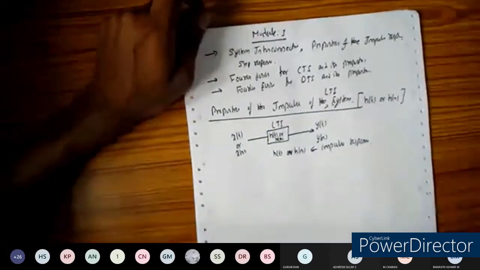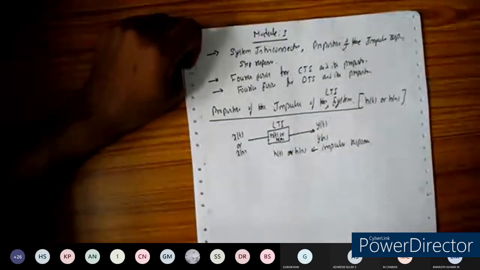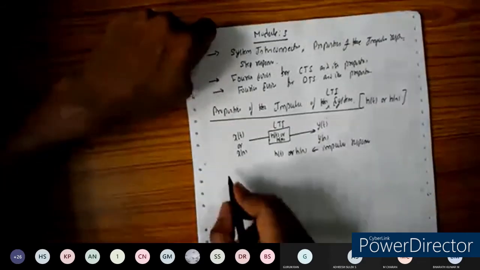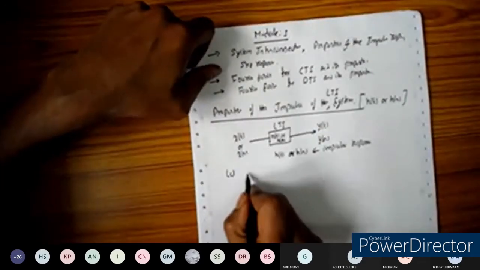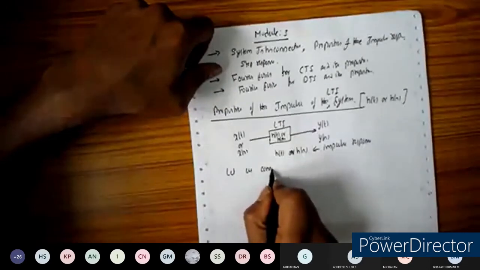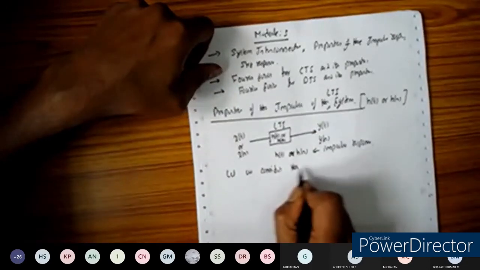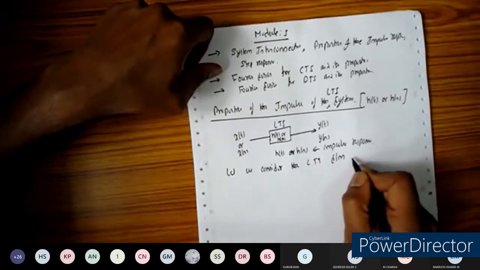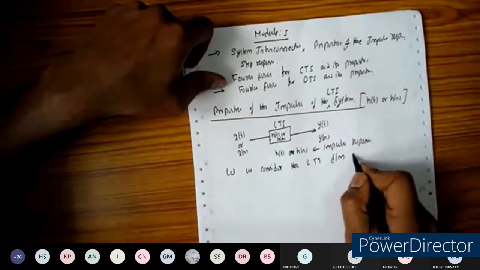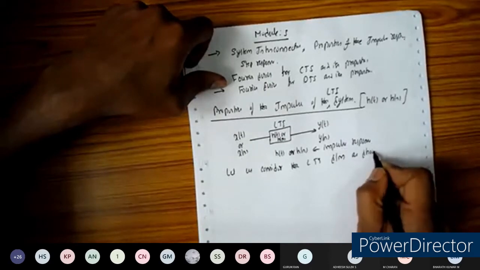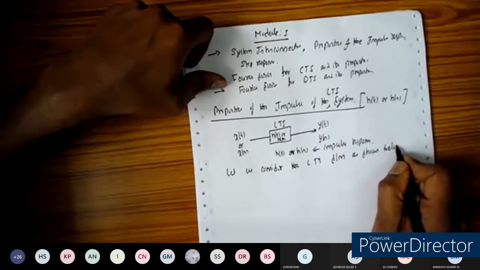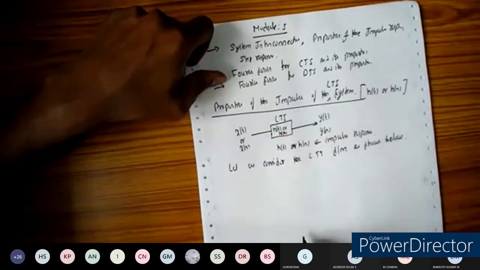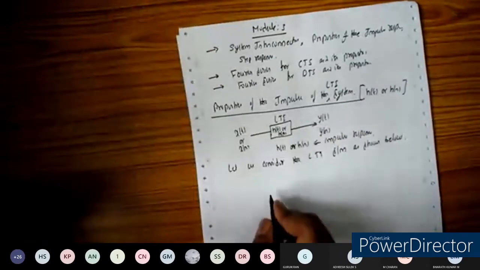Let us consider the LTI system as shown below. Take the block diagram.